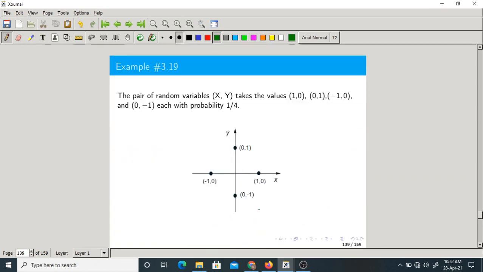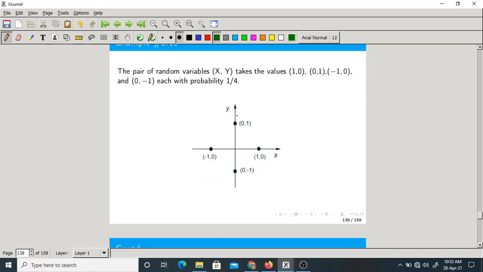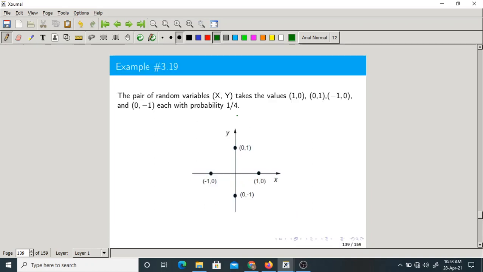So let us take a simple example to illustrate the relation between uncorrelation and independence. A pair of random variables is taken, and they take the values (-1, 0), (0, 1), (-1, 0), (0, -1), each with probability 1/4. So this is a joint PMF. Sorry, PMF, this is discrete, no? Now we have to find the covariance of X comma Y.